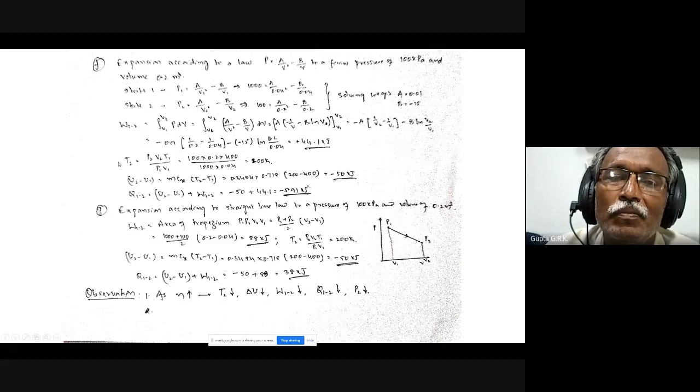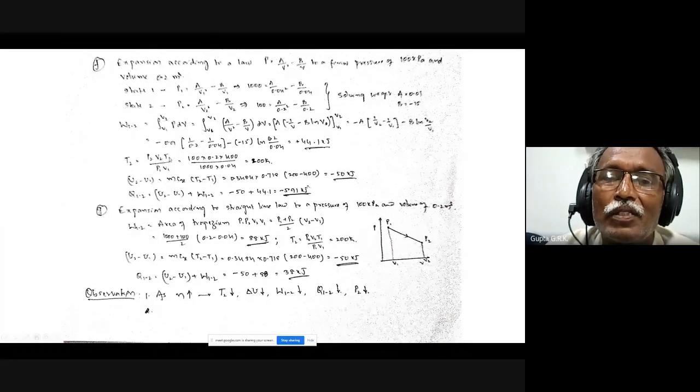And T2, because I know P2, V2, P1, V1, and also T1, I can calculate T2. And the change in internal energy, same formula. And once I get W12 and U2 minus U1, I can find out Q12. So I get this.